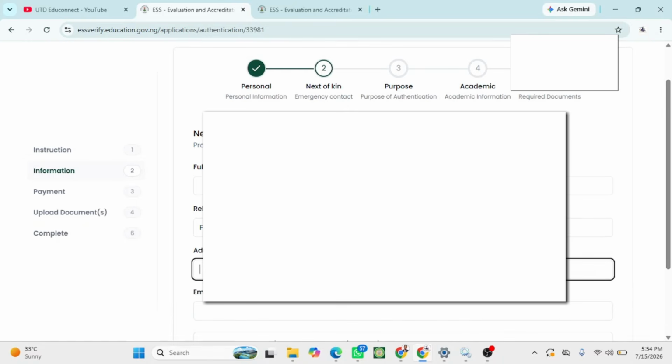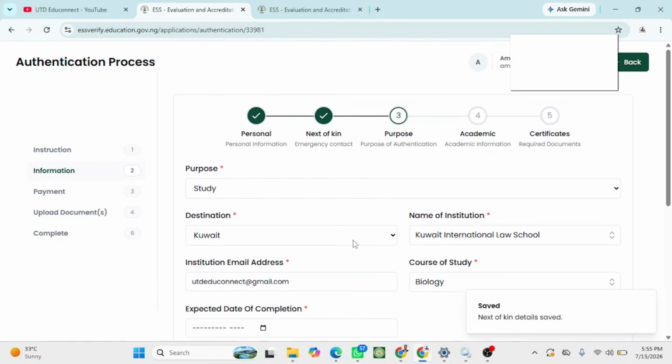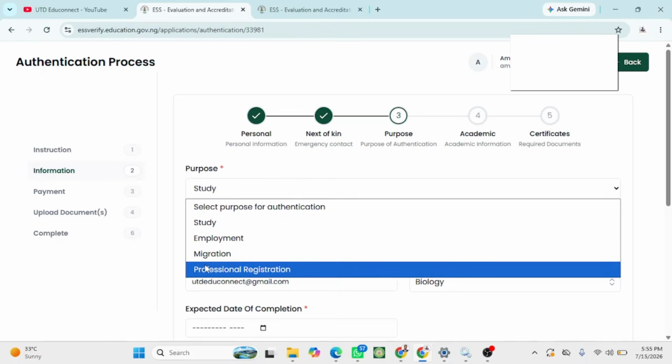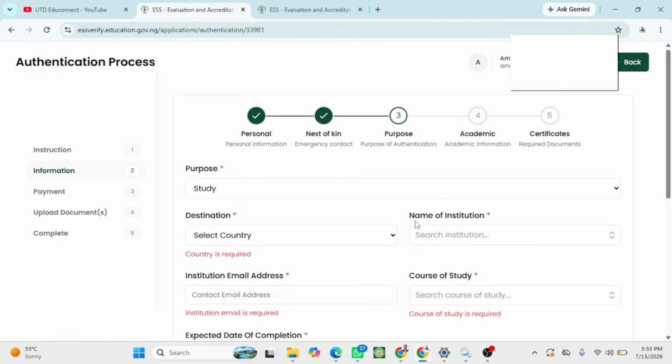I will also upload this. So the next step is purpose. They ask for the purpose: study, employment, immigration, professional registration. Definitely I know that for most of you the purpose is study. So click on next. For destination, name of institution, and something like that.